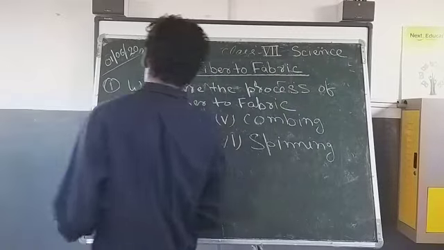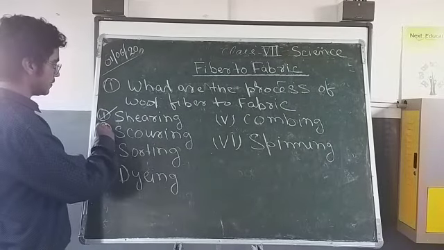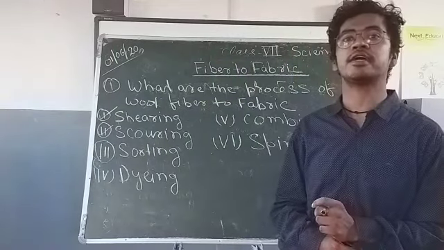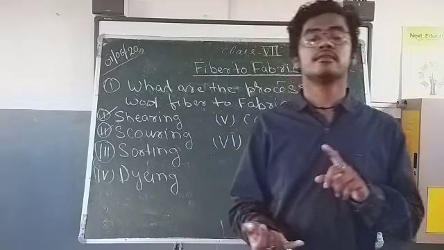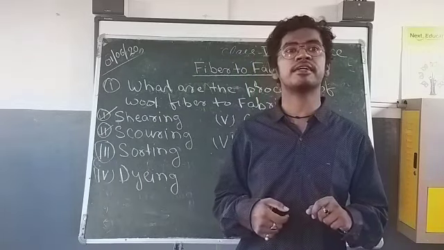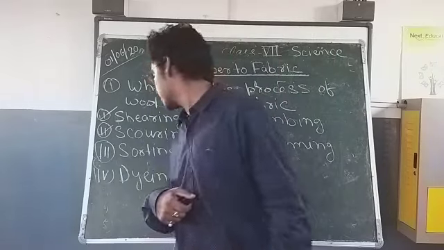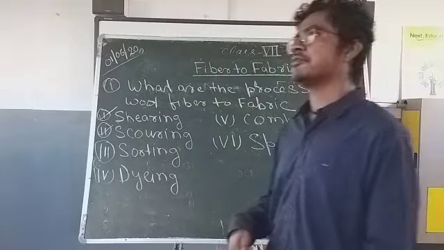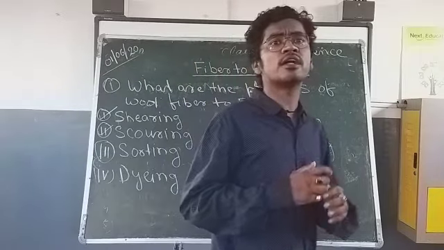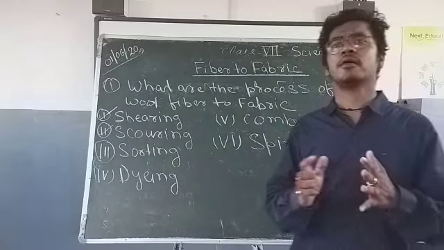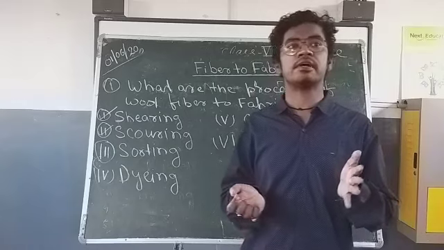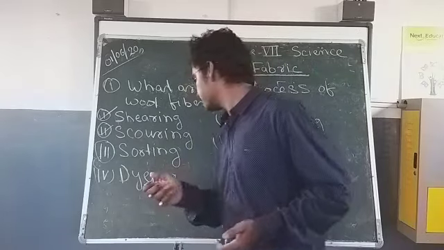Then the second process is scouring. In this we clean the coat of wool, which we collected after the shearing, to remove the sweat, dirt and dust which came during the shearing time. Next is sorting. The size and shape of the wool is not the same. It is different from one size to another. We have to cut them in equal size.